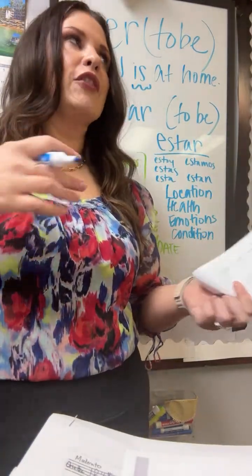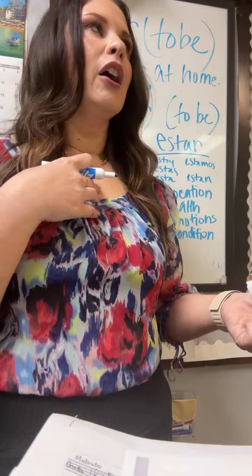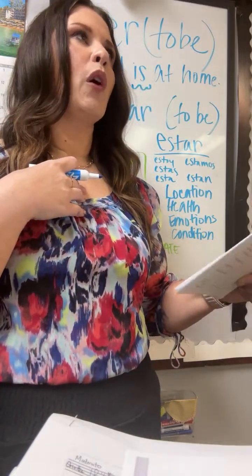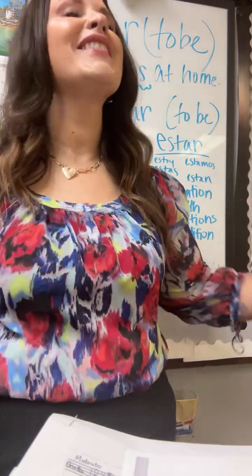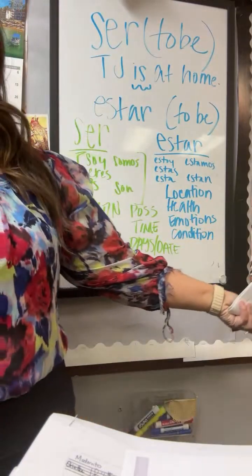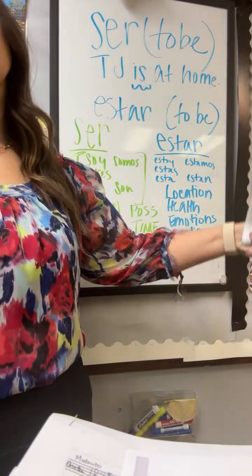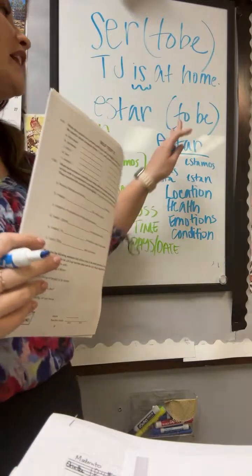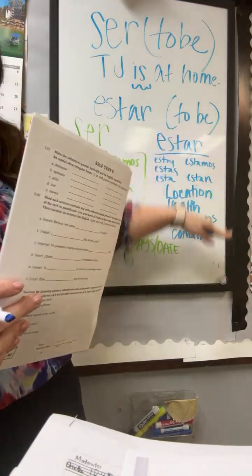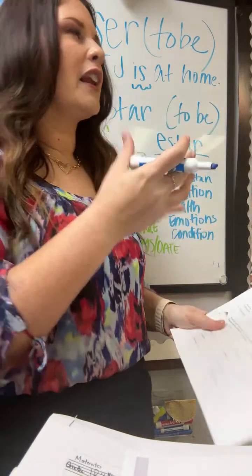For example, if you're from Sweetwater, if you're trying to say I am from Sweetwater, or I am Tennessean, your origin's never going to change. Where you are originally from never changes. So something that never changes is never going to be estar. That's a little trick that I like to use.